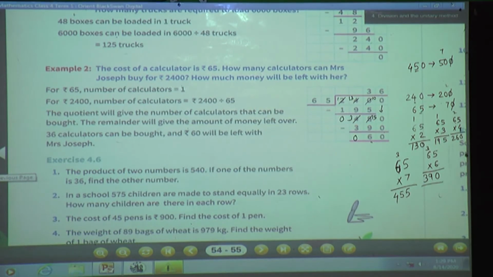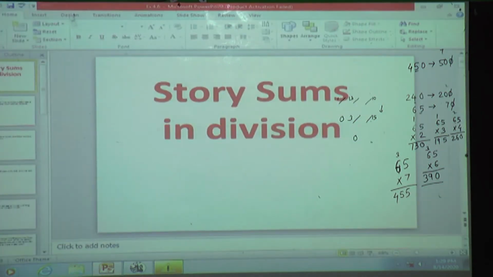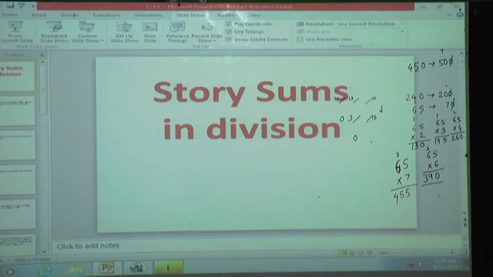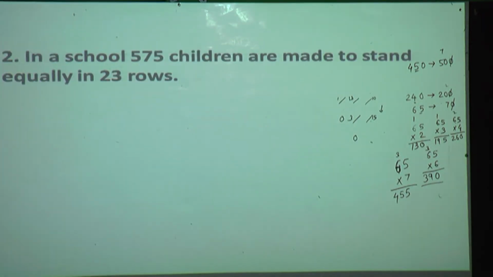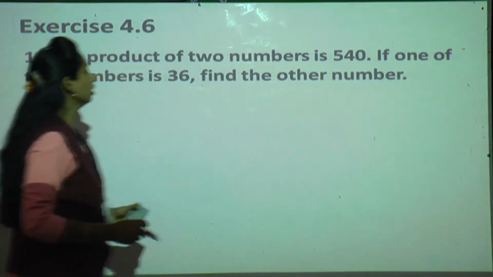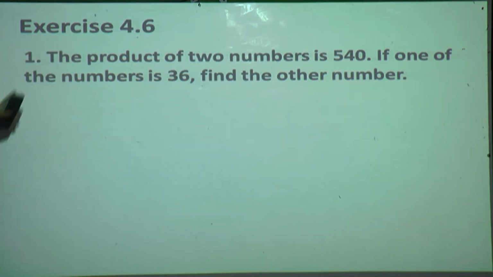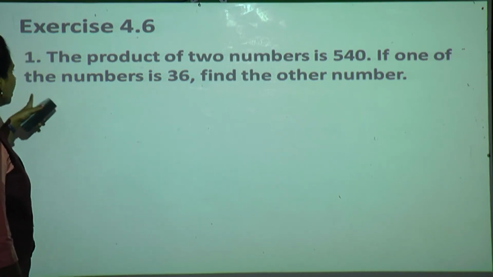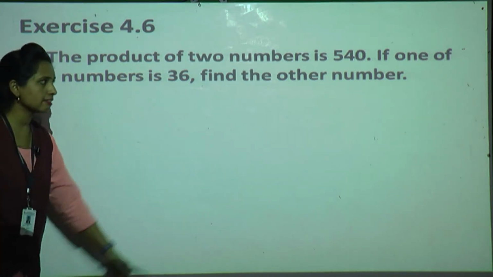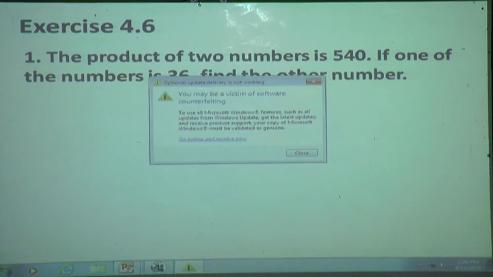Shall we start exercise 4.6? Yes. Now see the exercise 4.6, we will solve one by one. Story sums, individual. Now see, what is the first question, students? The product of two numbers is 540. If one of the numbers is 36, find the other number. See, very simple question they had given.